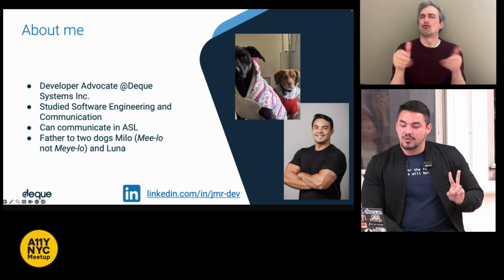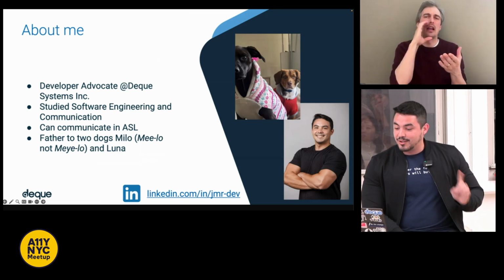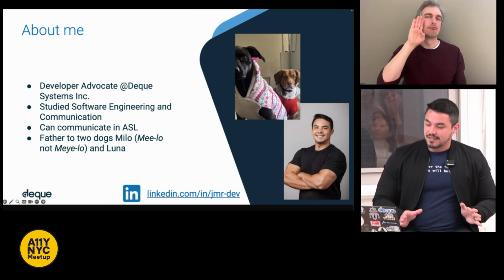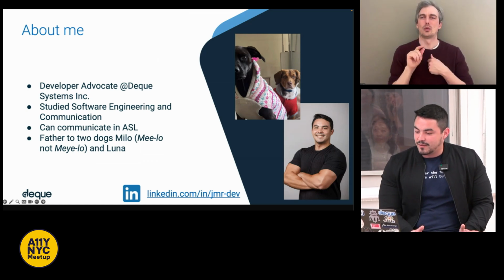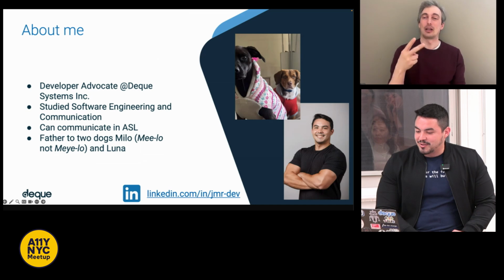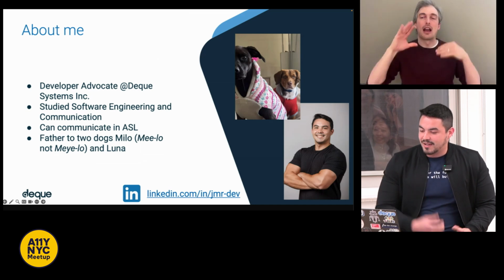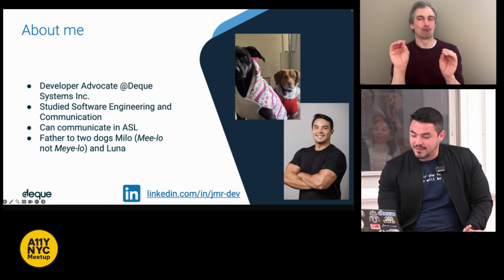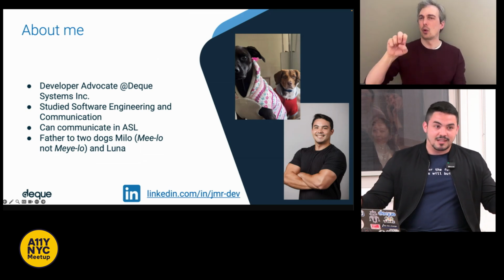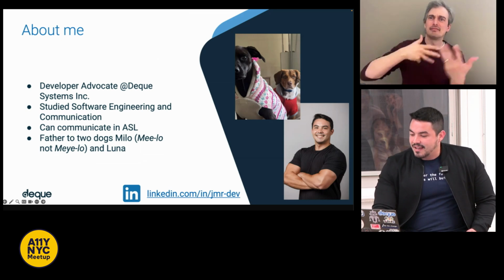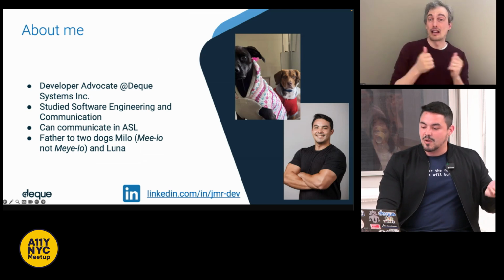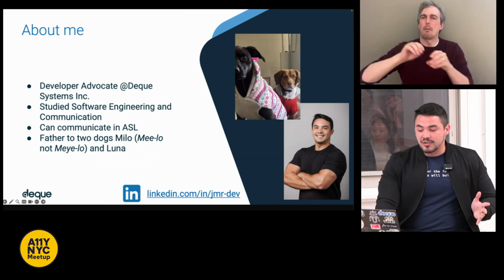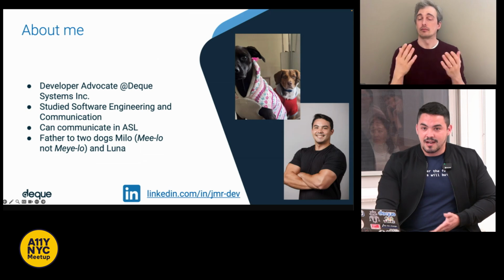So this slide contains two images. One of them is a picture of my two dogs, a black lab and a brown beagle. Both are wearing sweaters and looking into the camera. And the second image is a profile of myself, shaven, smiling with my arms crossed. If you're catching the recording, I do have facial hair today. But I'm a developer advocate at Deque, and all that means is that I'm a software developer that tries to spend a lot of time with the community, such as events like this, and also give them resources to help them code accessibly or give them the tools to help them do their jobs easier. I also try to convey their feedback, whether candid or not, with those in my company.